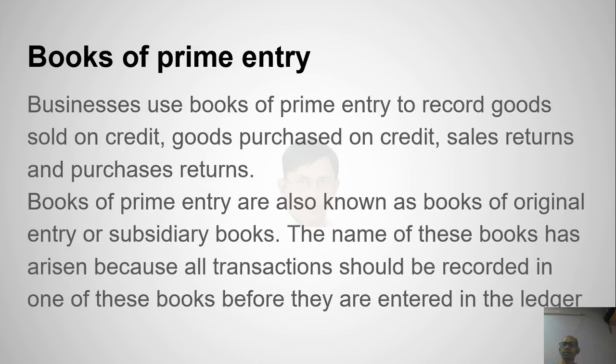Books of prime entry. Business as usual. Use books of prime entry to record goods sold on credit, goods purchased on credit, sales returns and purchase returns. Books of prime entry are also known as books of original entry or subsidiary books. The name of these books has arisen because all transactions should be recorded in one of these books before they are entered in the ledger.